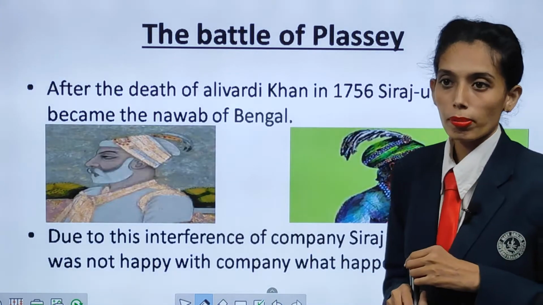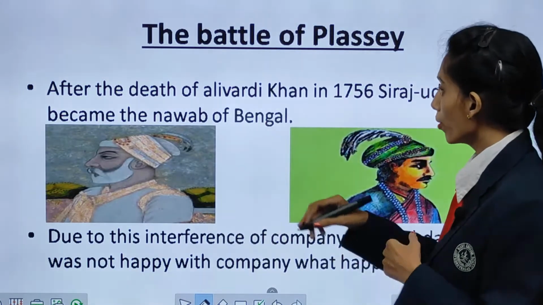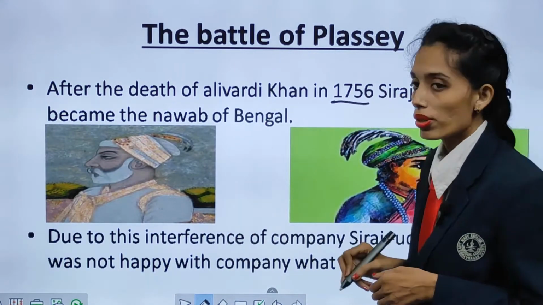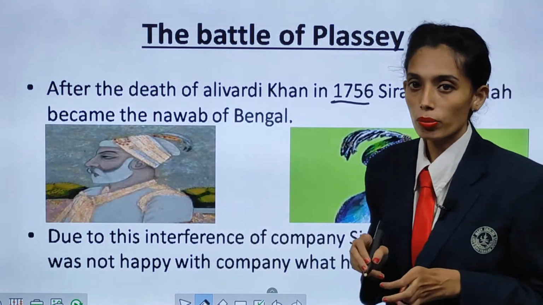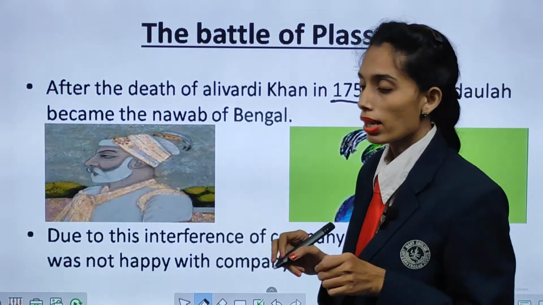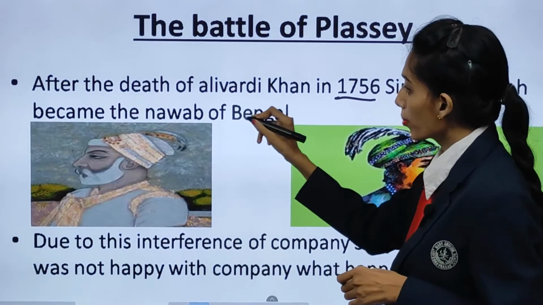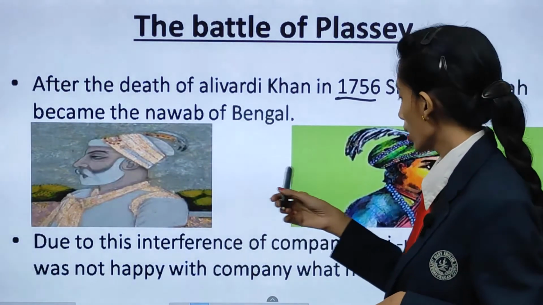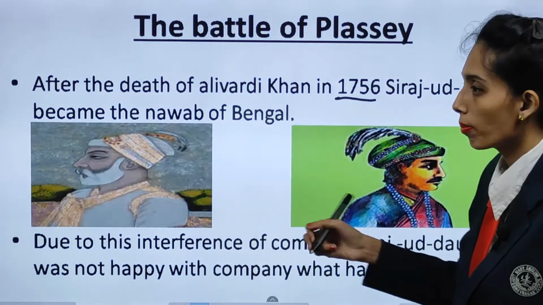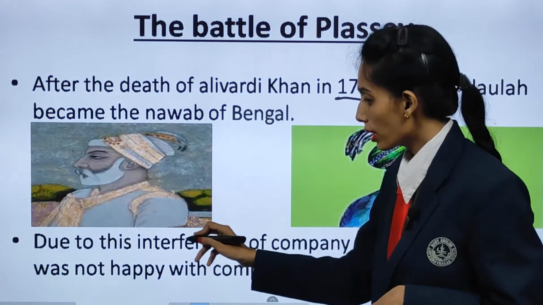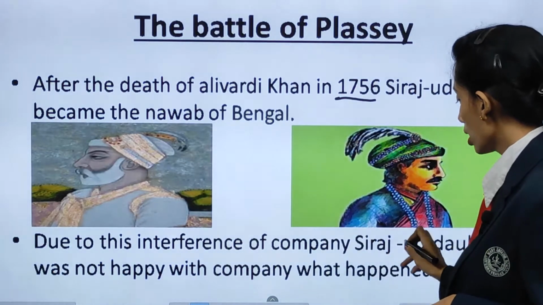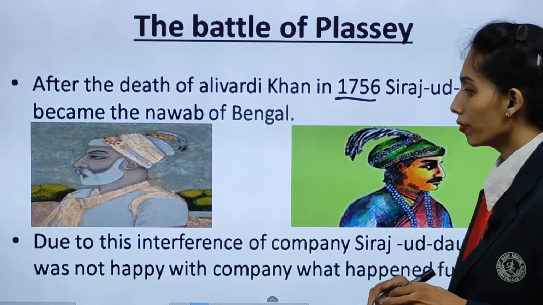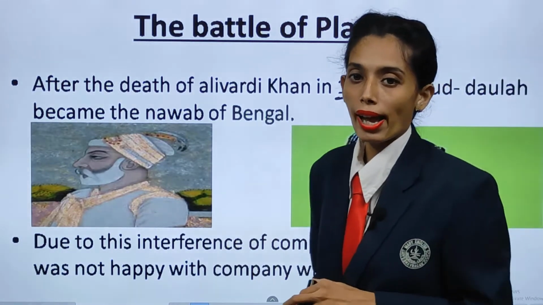The Battle of Plassey. After the death of Ali Vardi Khan in 1756, Siraj-ud-Daulah became the Nawab of Bengal. See, this is the picture of both of them, Ali Vardi Khan and Siraj-ud-Daulah. Due to this interference of the company, Siraj-ud-Daulah was not happy with the company. Now let's see what happened further.